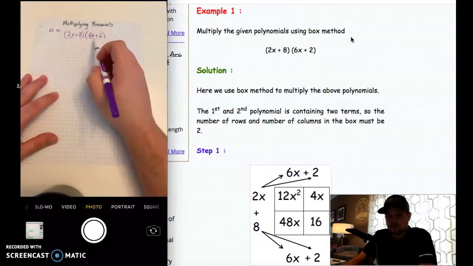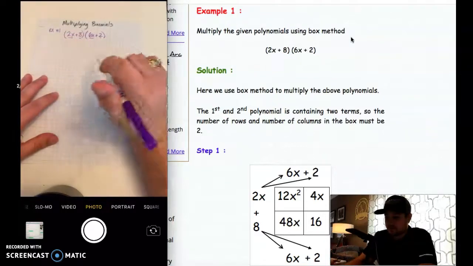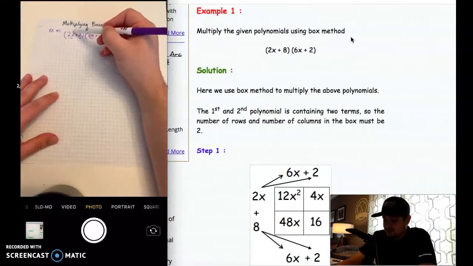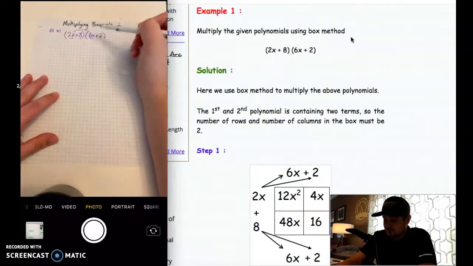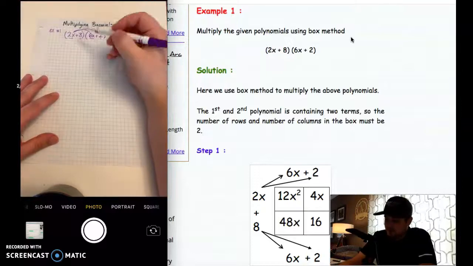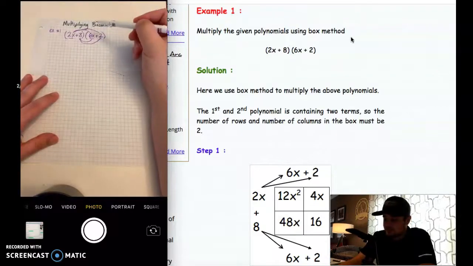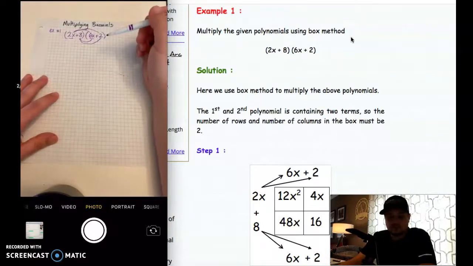So really we're going to be doing 4 multiplications. We have to do the 2x times the 6x, and the 2x times the 2. So there are 2 multiplications. We also have to do that with the 8: the 8 times the 6x and the 8 times the 2. So there are 1, 2, 3, 4 different little multiplications we have to do.